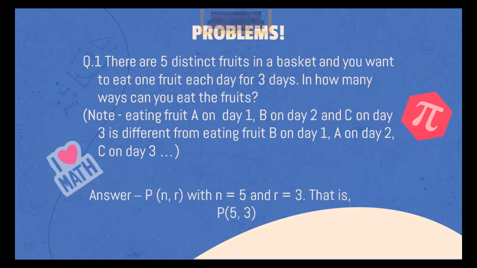Yes, Vishwajit, how can it be 15? We are not multiplying. We want to find P of 5 comma 3, and P of 5 comma 3 is 5 factorial upon 2 factorial, and simply evaluating gives us 120 over 2, which is 60.